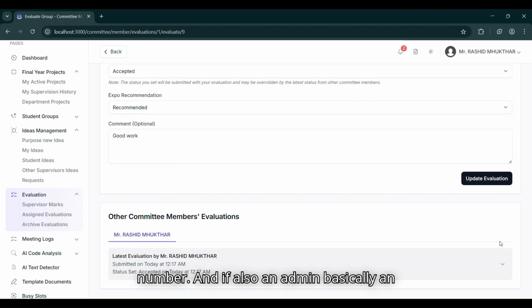And an admin or FAP lead has the option to update or modify the assigned marks of the committee members. This section will then show all the inactive evaluations done by committee members. If an evaluation is updated by another powerful faculty like an admin or FAP lead, the existing evaluation becomes inactive and the updated evaluation becomes active, with a short message: updated by committee, updated by faculty name, with their email. So everyone has a track of who updated an evaluation and why.